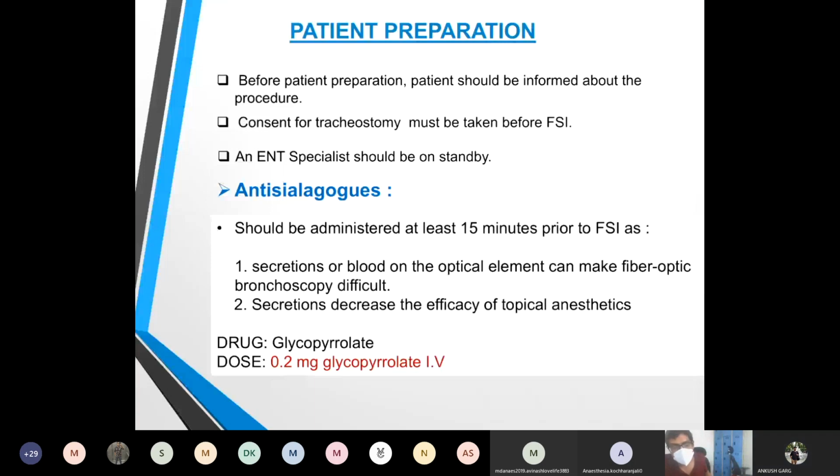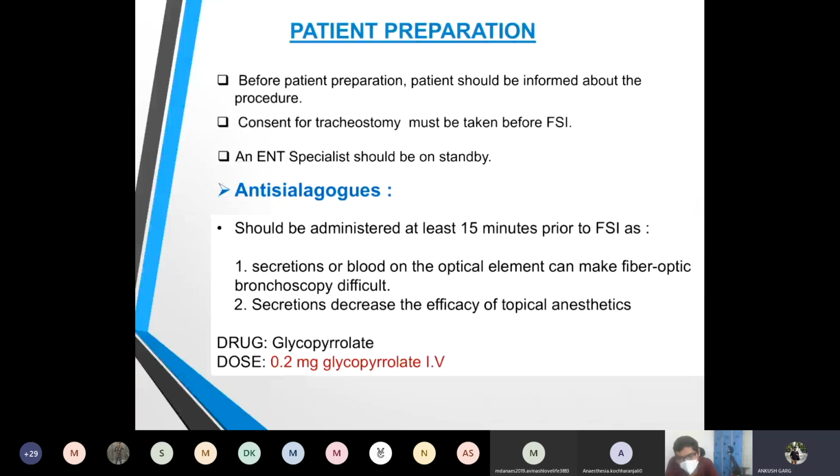For premedication with an antisialagogue, we can give glycopyrrolate 0.2 milligram 15 minutes before giving blocks or nebulization. But some people say you can give intramuscular glycopyrrolate also, that is 4 microgram per kg, 45 minutes to 1 hour before giving blocks or nebulization.